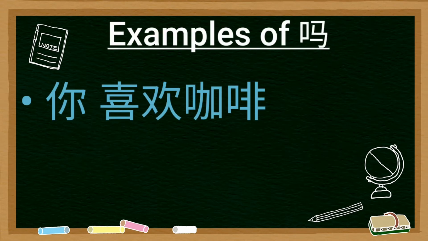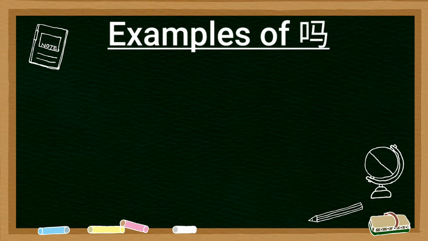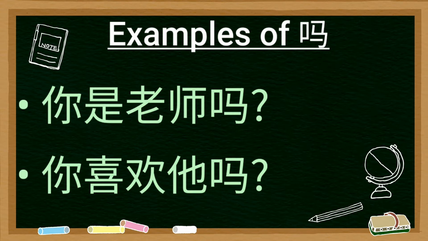Ni Shiwan Cafe. To convert this statement into a question particle ma, we simply need to add ma at the end of a sentence. Ni Shiwan Cafe ma. Do you like coffee? Now let's look at more examples. Ni Shi Laoshi ma. Are you a teacher? Ni Shiwan Ta ma. Do you like him?